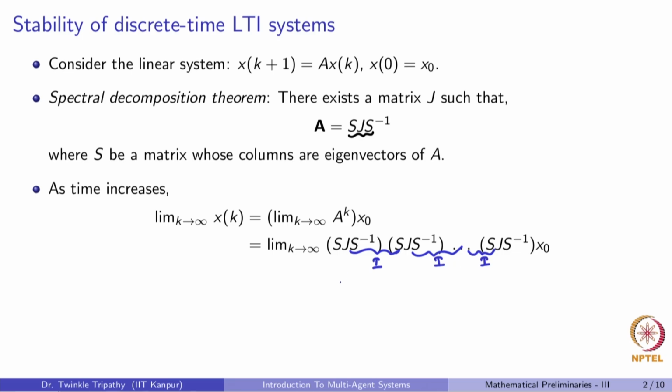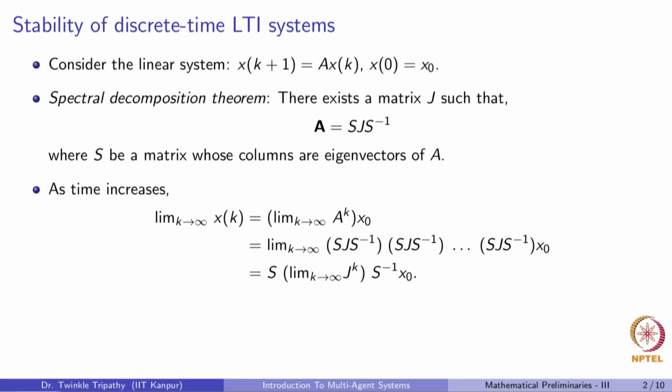What actually remains is the first S, then J gets multiplied to the subsequent J's. How many times does J occur here? K number of times, giving us the result that limit k tends to infinity of x of k is equal to S times the limiting behavior of J to the power k times S inverse times x0. Meaning that instead of looking at the matrix A, we need to look at the limiting properties of the matrix J and see what exactly it looks like.